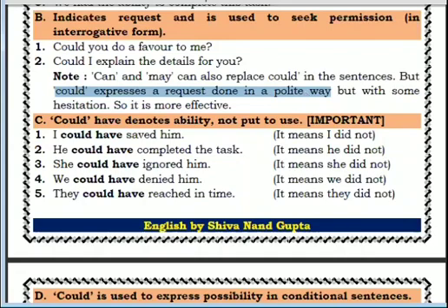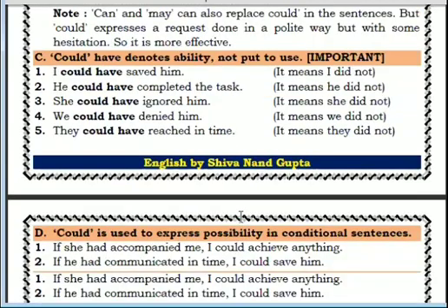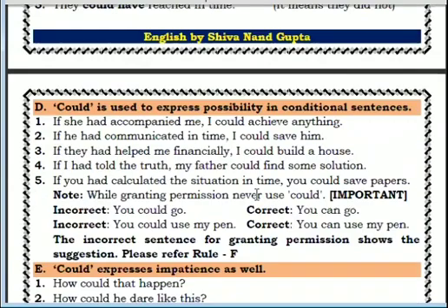There should be no doubt in this. So the third rule is clear, means whenever could have is there, we will use the third form and its meaning will be sakta tha, sakti thi, sakte the, saka tha, saki thi, sake the. Next is the D rule now. Take the screenshot of the D rule also.